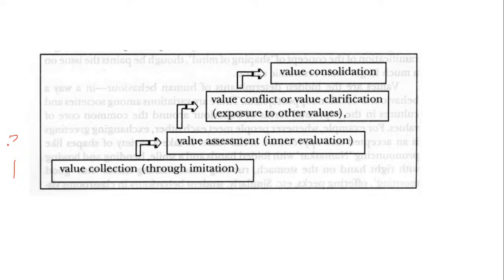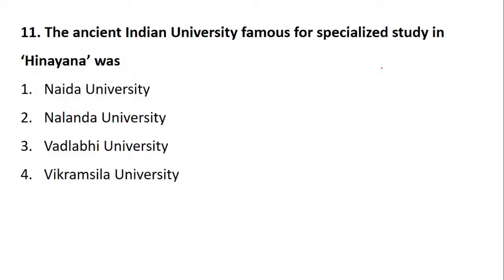This is first, second, third, and fourth. Totally there are four stages. It starts with imitation and the highest is consolidation, which is called integration. I hope those who do not have this content have taken it up in your notes, which is very, very important. Okay, fine.